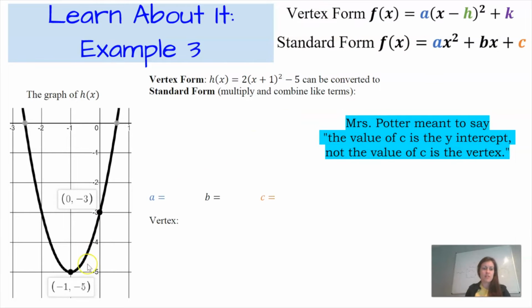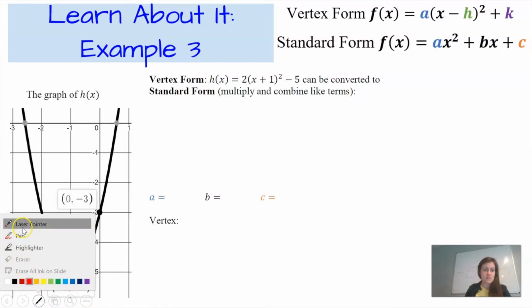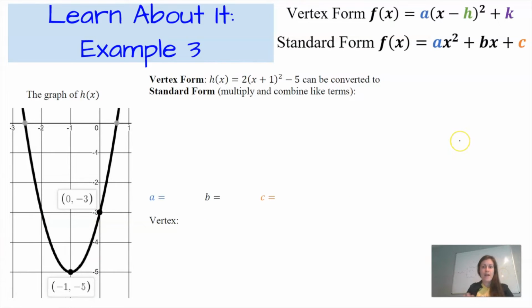So let me show you what that looks like with our specific example of h of x. So I have h of x written as a function in vertex form. So h of x is equal to 2 times the quantity x plus 1 squared minus 5. And I want to convert that to standard form.